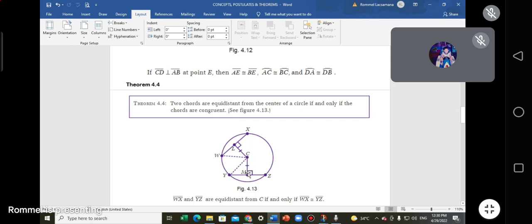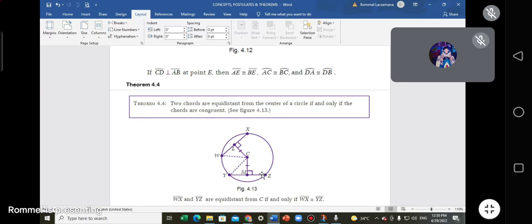Nakuha. Okay, obviously, if you have a short chord, which one do you have? Is it far from the center or near the center? Makinig, which has a distance that is long?